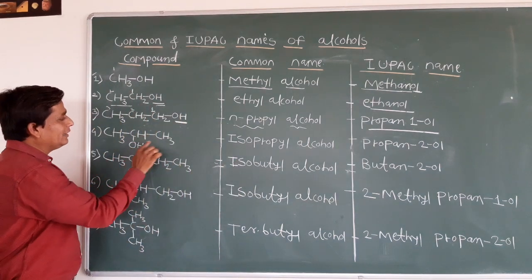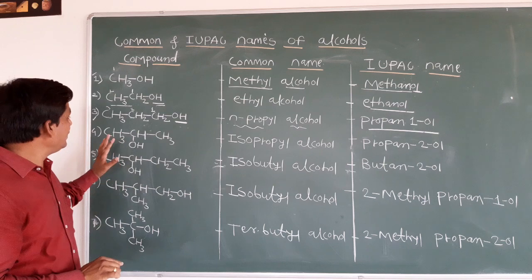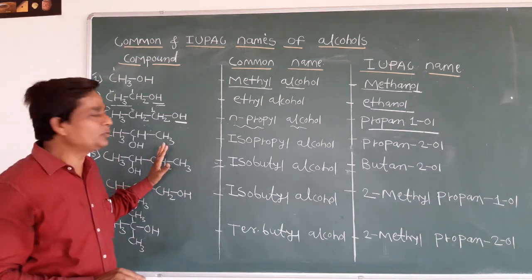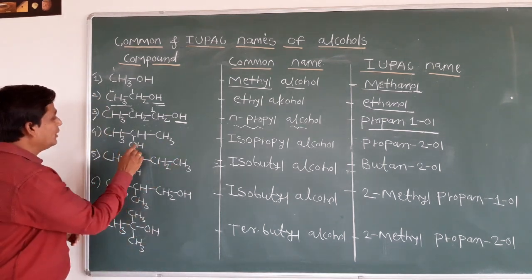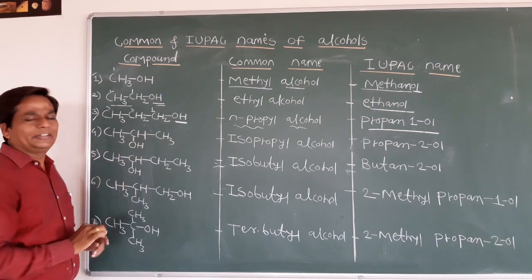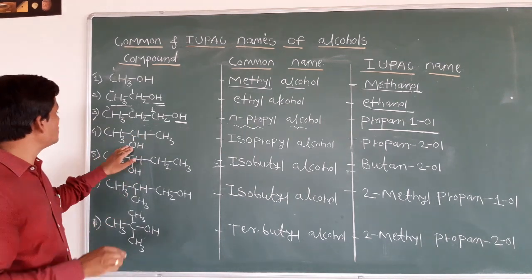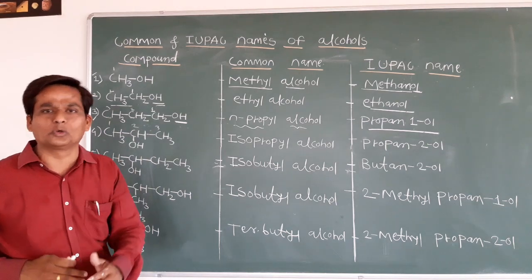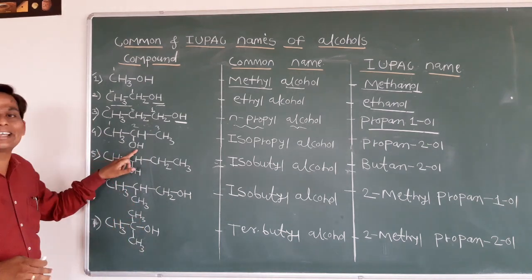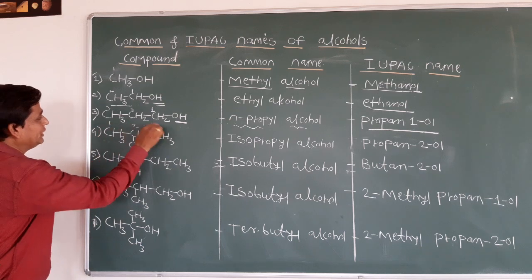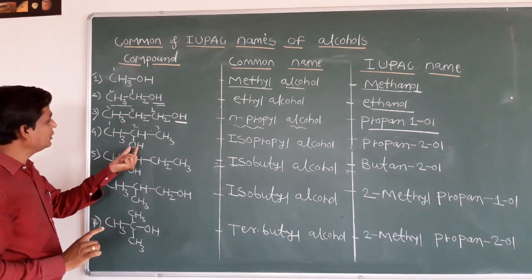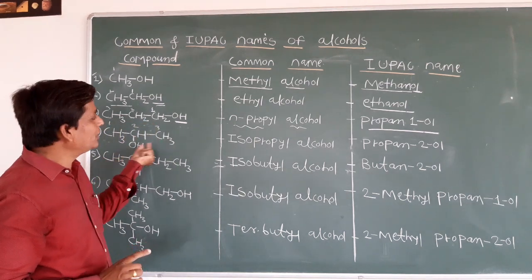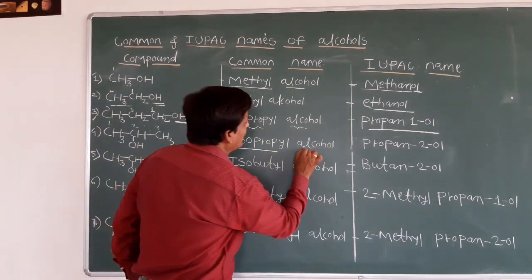CH3, CHOH, CH3. Whenever you give the naming of such compounds, when you give the common names, when any substituent is attached on a second carbon, we can say it is a secondary group or iso group. So here 1, 2, 3 carbon is there, and the hydroxy group is attached on the second carbon. You can see it is isopropyl alcohol.